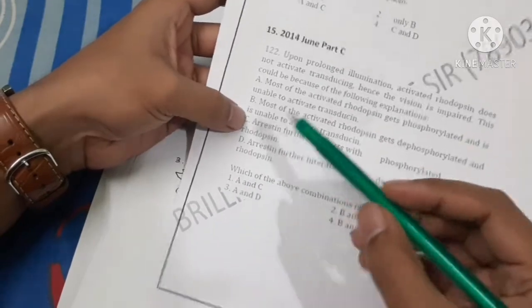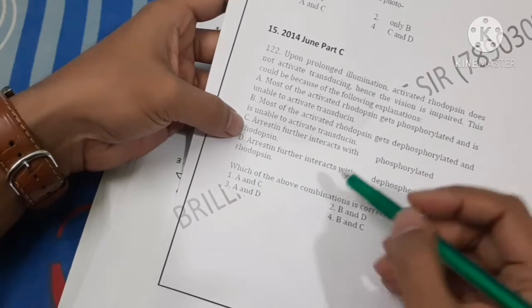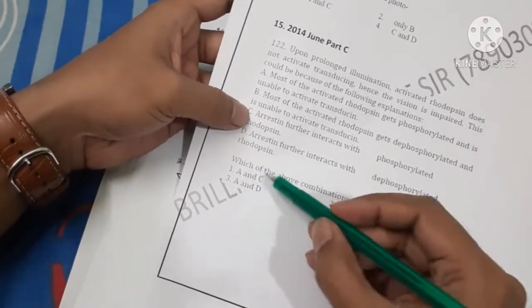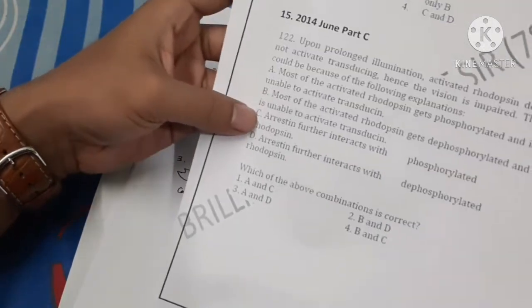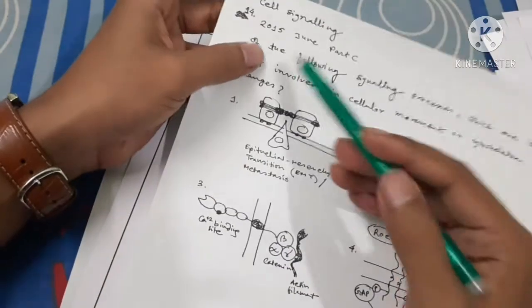Let's see what happens. The C option, arrestin further interacts with phosphorylated rhodopsin, that is true. Arrestin further interacts with dephosphorylated rhodopsin, that is the wrong option. So A and C are right, that means 1 is the correct option. You can see here. Okay, the question 14, that means 2015 June.